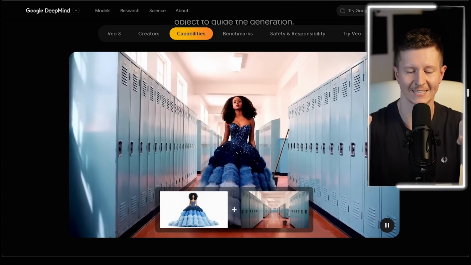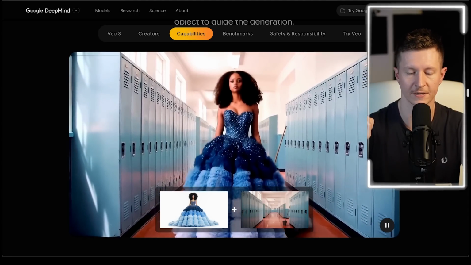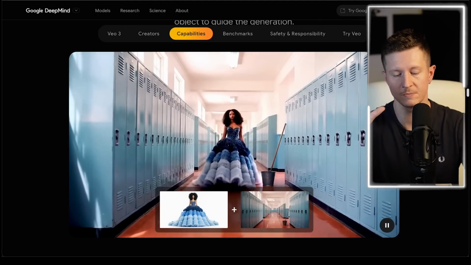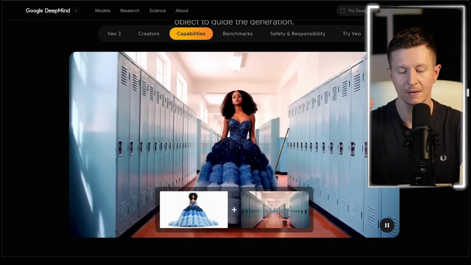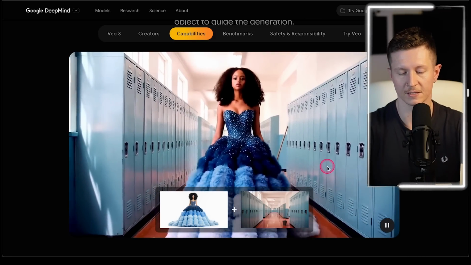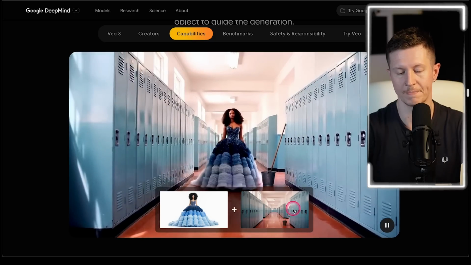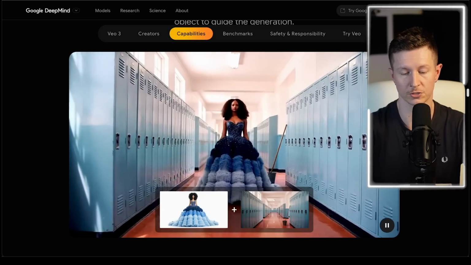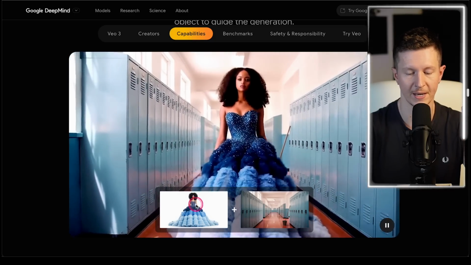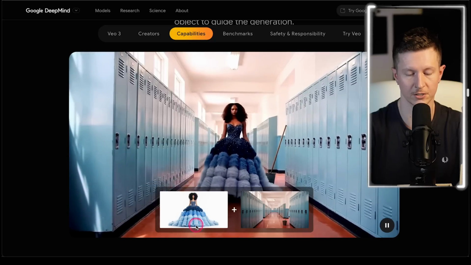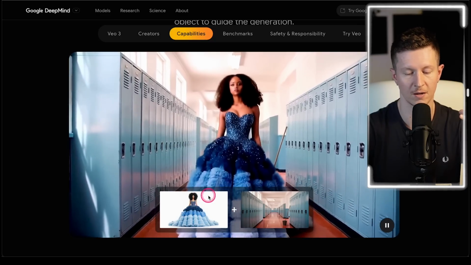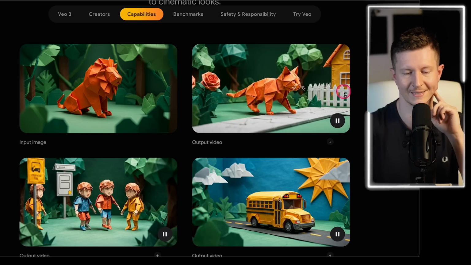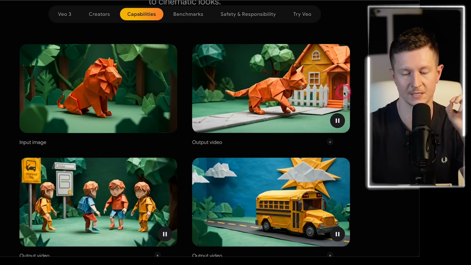For example, here, it's possible to use an image prompt of a character and also an image prompt of a scene, and then keep almost perfect consistency between the two. Now, note here that even the mop and bucket is included in the shot. The only thing I would pull out here is that perhaps the woman's dress looks slightly larger in the image prompt, and her hair also looks slightly more voluptuous. Now again, the stylistic continuation is incredible.